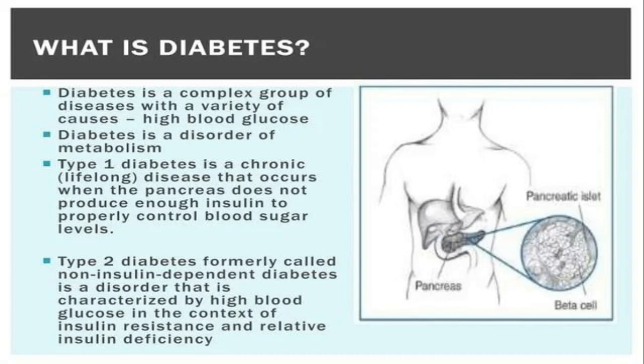And it damages your kidney's blood vessels, that can lead to kidney failure, right? Another is type 2 diabetes. This is also called non-insulin dependent diabetes. It is a disorder that is characterized by high blood glucose in the context of insulin resistance, whenever your body cells develop insulin resistance and relative insulin deficiency in your body, right?